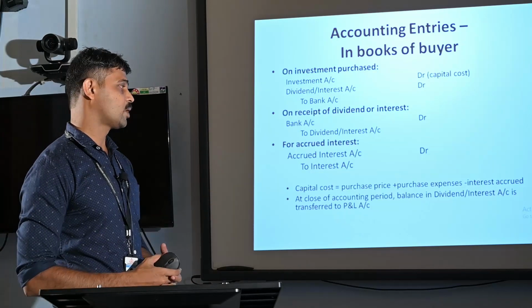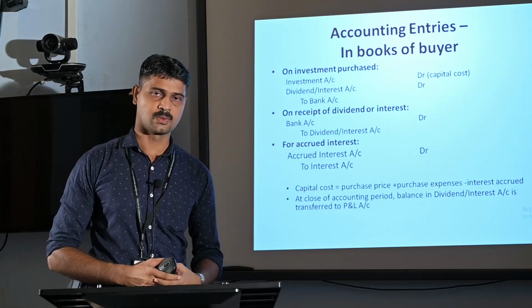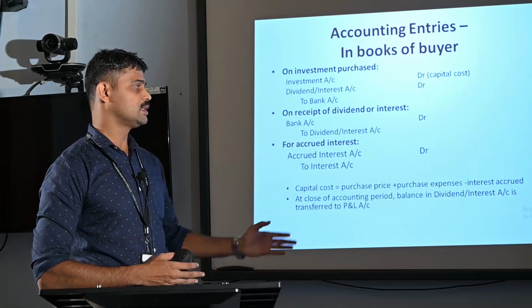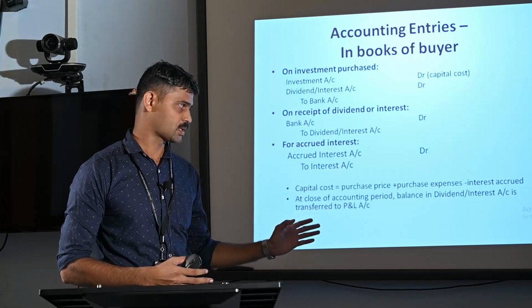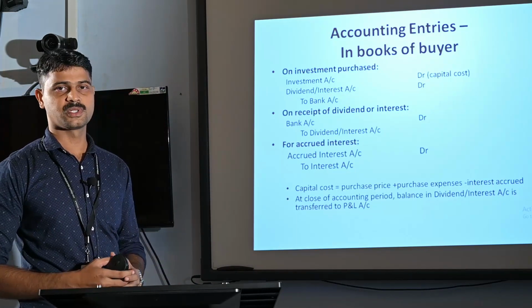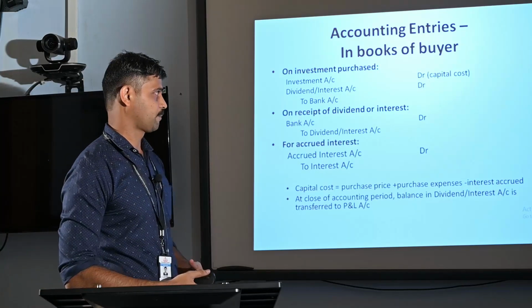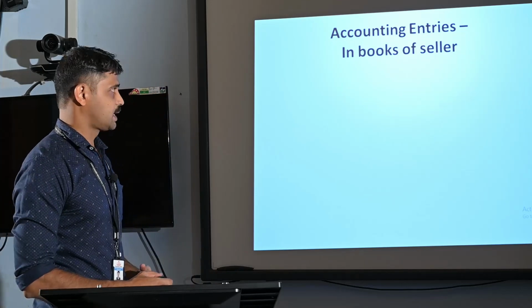At the close of the accounting period, balance in dividend or interest account is transferred to profit and loss account. At the end of the accounting period, if there is any balance in dividend or interest account, that should be transferred to profit and loss account by passing the journal entry dividend or interest account debtor to profit and loss account. These are the accounting entries in books of the buyer. Next is the case of the accounting entries in books of the seller.